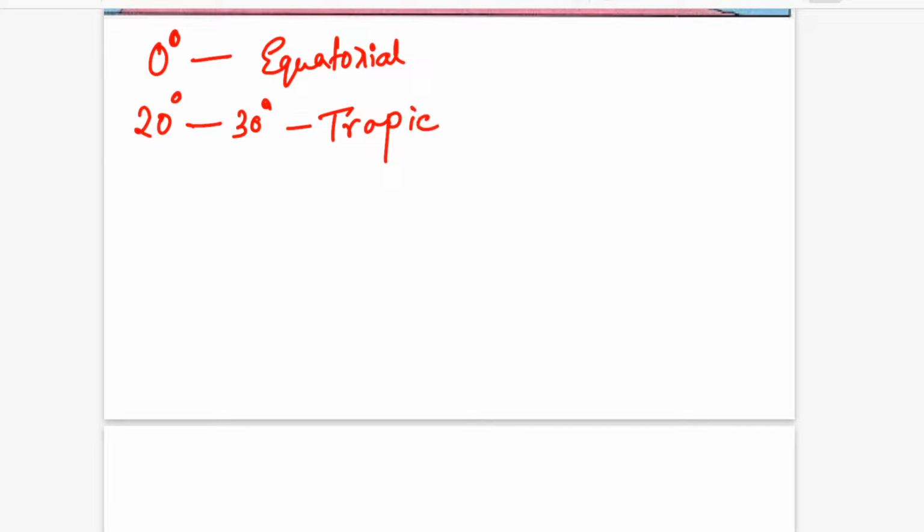So 0 degrees is your equatorial region. You can also note this down because this is very basic. It will help you in understanding the climatic zones and also the pressure belts of the world. From 20 degrees to around 30 degrees you have the tropical zone, and from 30 degrees to 35 degrees is a small zone. Sometimes it goes till 40, you can take as subtropical.